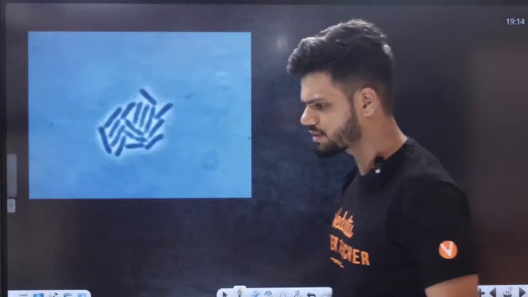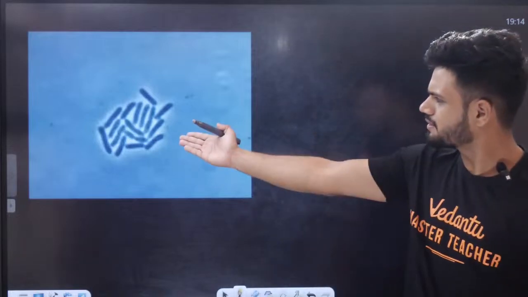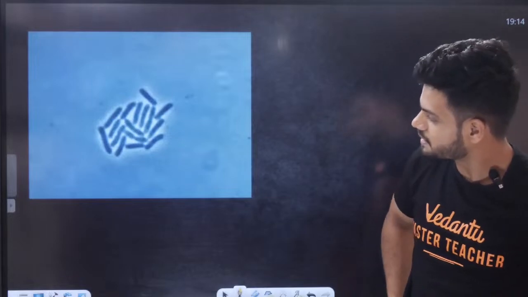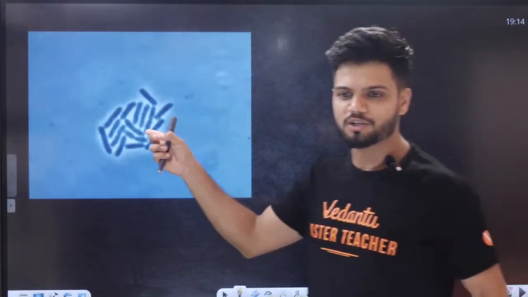Okay, now students, can anyone tell me what is this? What is this rod shaped structure here on the screen? Can anyone tell me what is this rod shaped structure?